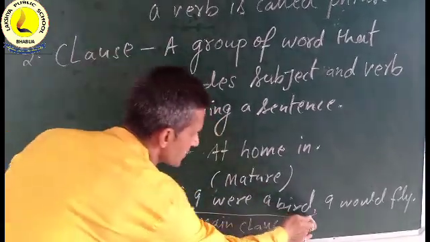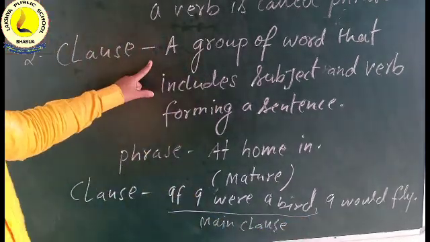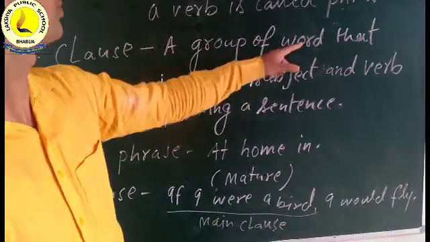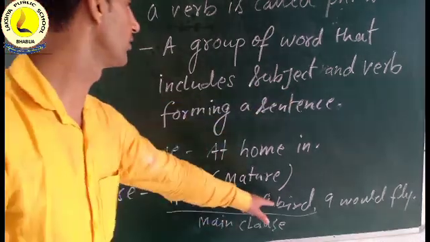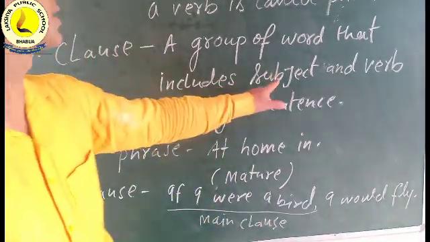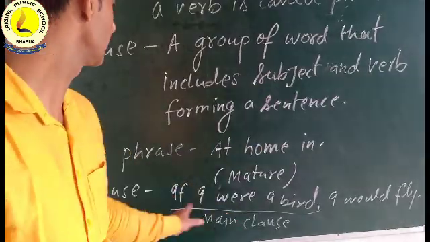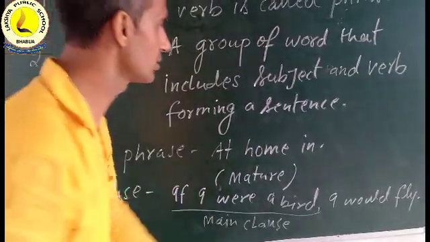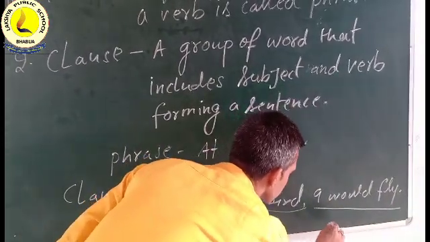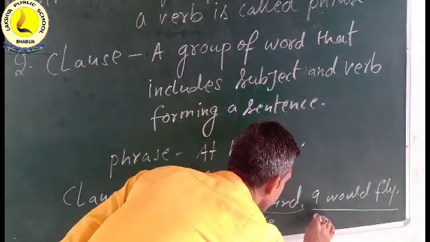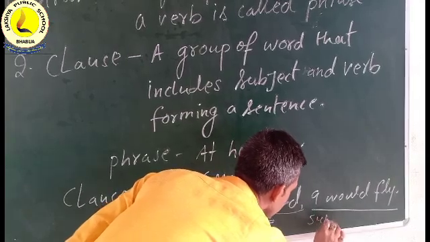It is part of a sentence. As you know, a clause is a group of words that includes a subject and a verb. If I were a bird, I would fly. Here is a subject and verb, I and the verb. "If I were a bird" is the main clause. It is also a clause. "I would fly" is called an independent clause or subordinate clause.